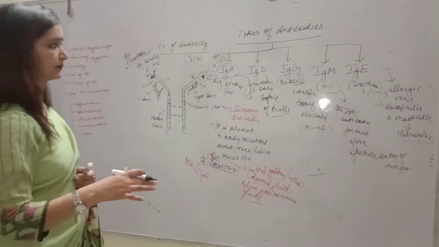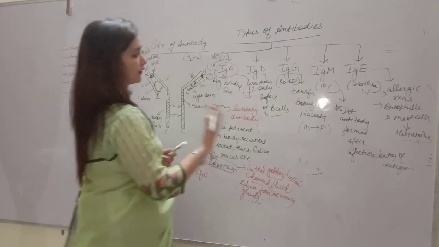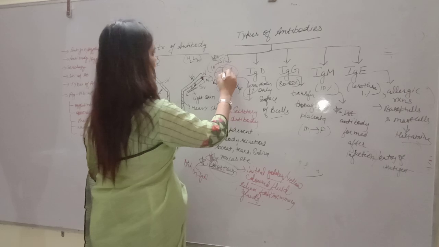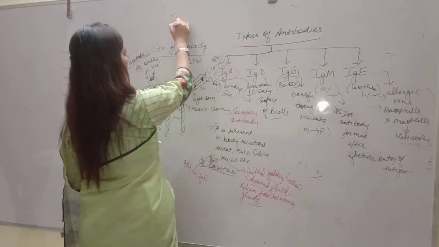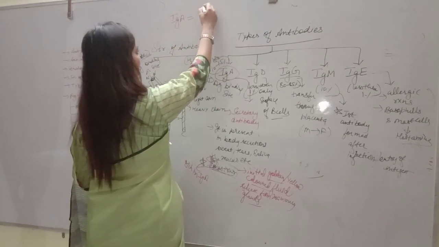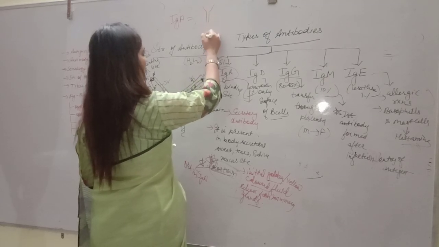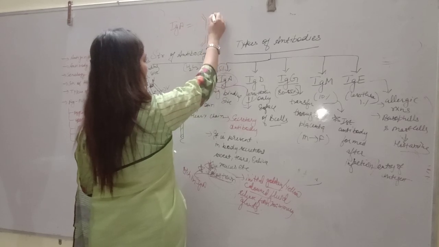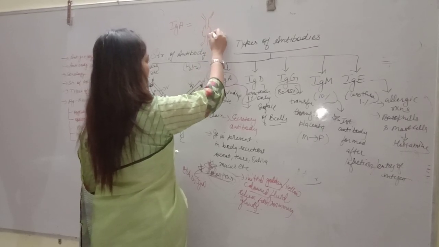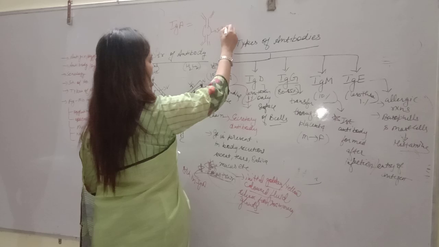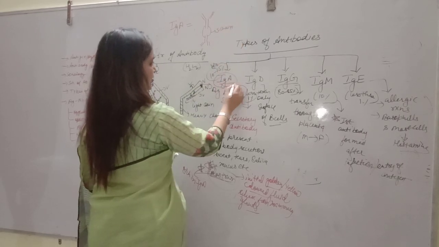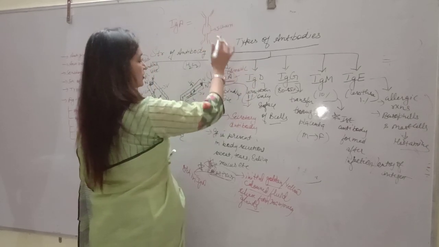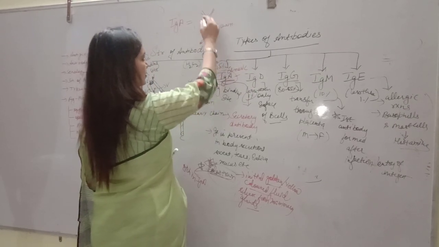Alright. So if we talk about the structure of these antibodies, specifically IgA, this is dimeric in nature, meaning two Y-shaped structures are joined together with the help of a J chain. So this IgA is dimeric, having two molecules. How many antigen binding sites, how many paratopes are there?